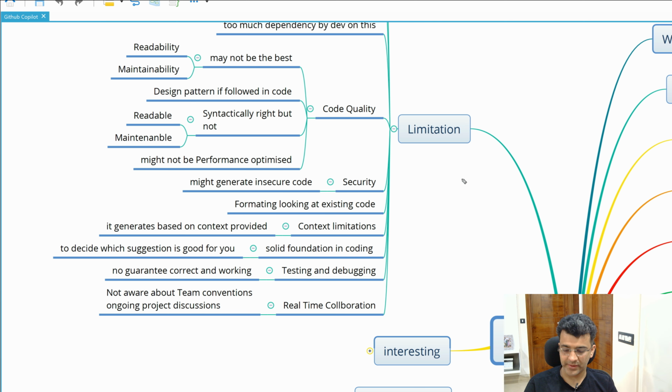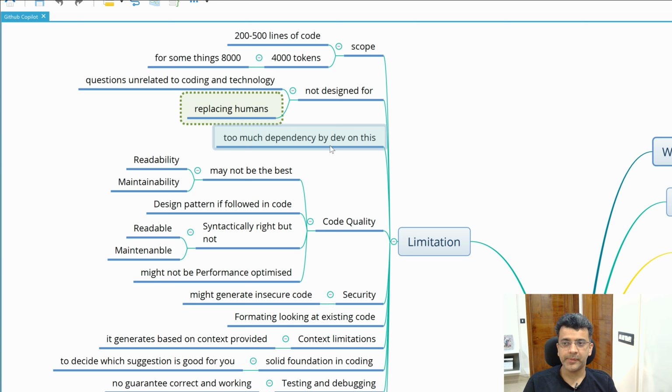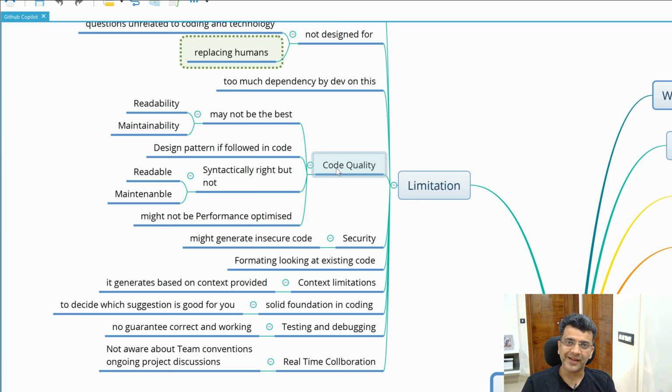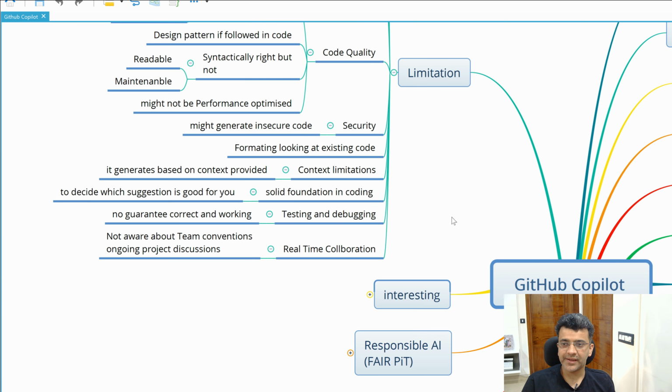Let's quickly see them once again. Right, so there are limited tokens. It's not designed to replace humans, right? People can become lethargic, just too much dependent on it and not doing review as well, right? Code quality: it can generate insecure, not optimized code, not as per the performance needs that you have, right? Also, it generates code looking at your code, so garbage in, garbage out can happen here, right? There are context limitations. You should be good in coding to make the best use of it, right?